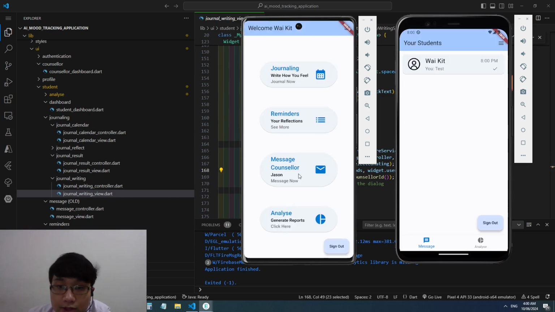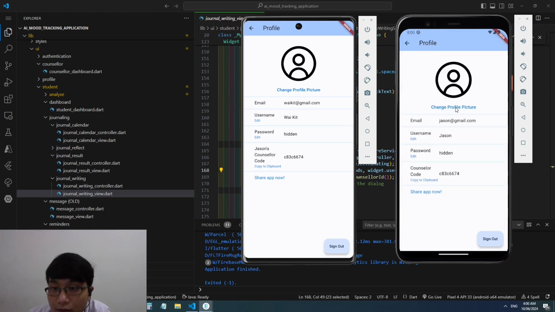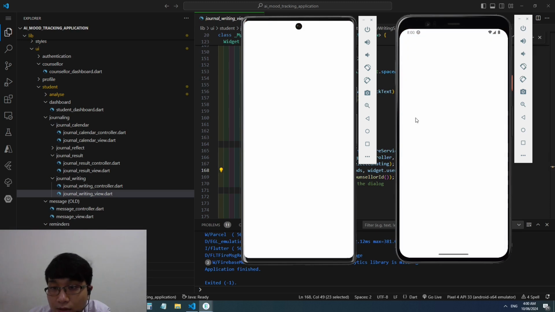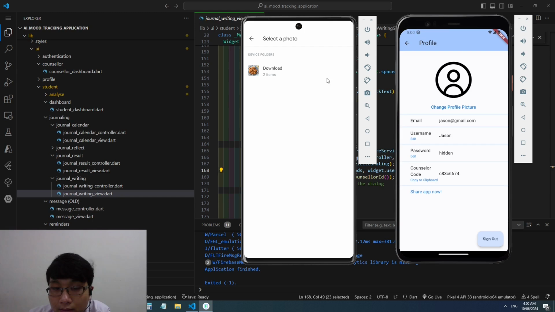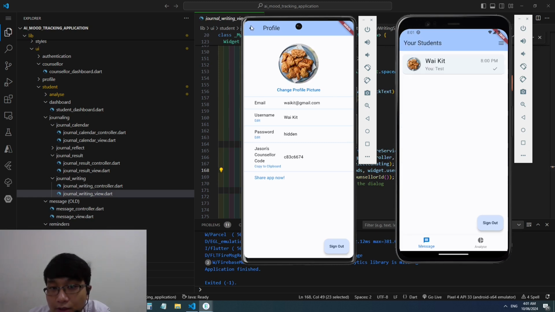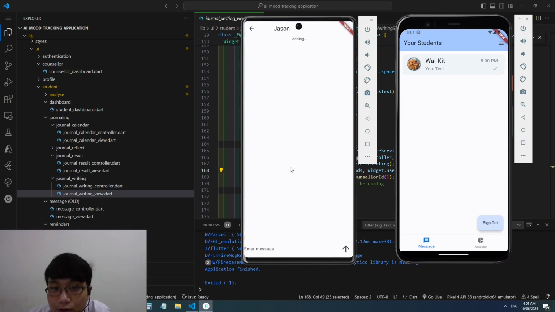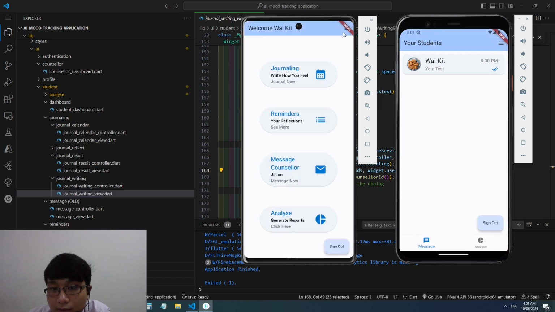So now that the main features are complete, we can show the profile photos. Of course, we can change the profile photos of me and also for Jason. Let's click on change profile photos, and let's just say this is his photo. And because I'm shy, I just want to put my face as a plate of fried chicken. As you can see, the photo will be updated, and when you go back to this page, you can see that the photo is also updated. When you message Jason, there should be a message. Yeah, okay, right. It takes time to load, but that's about it for the profile.